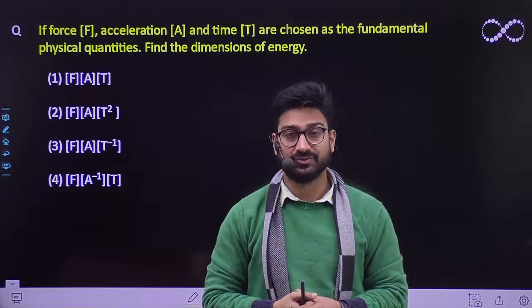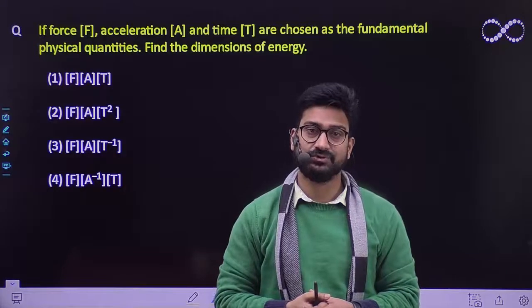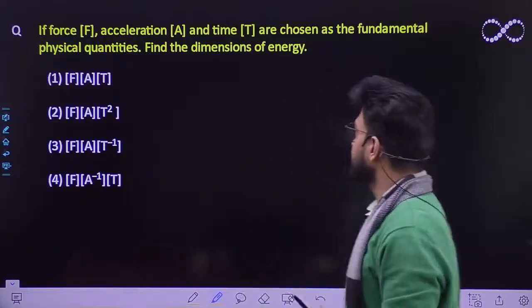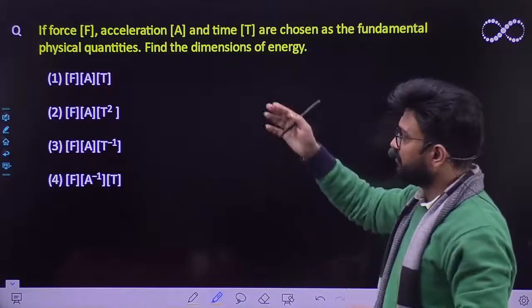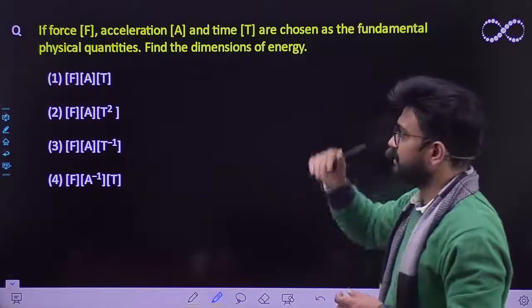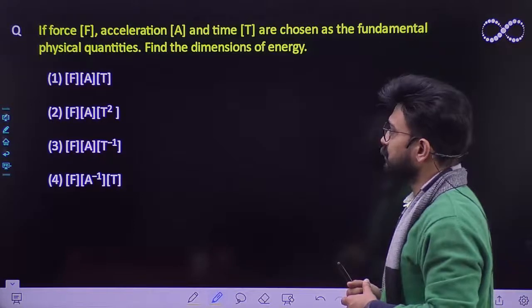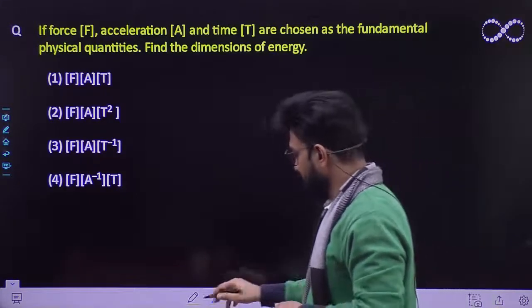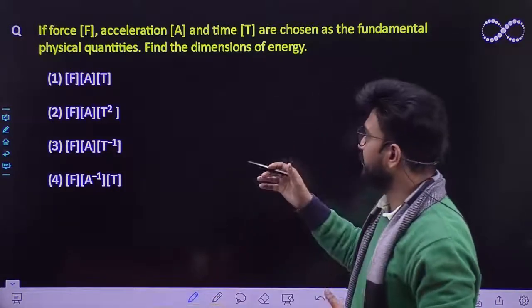Right now loading one such question that came in your NEET examination. This question came in NEET 2021. So let us see this question first. The question says: if force F, acceleration A and time T are chosen as fundamental physical quantities, find the dimensions of energy. So that means you need to find out the dimension of energy.